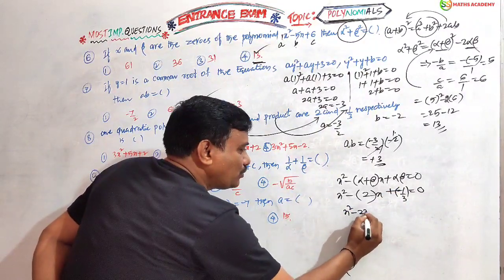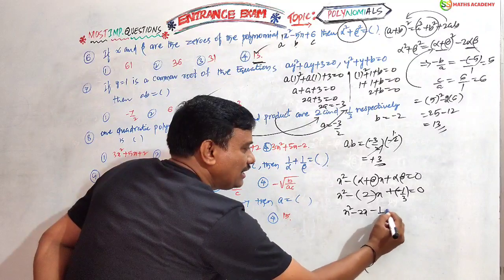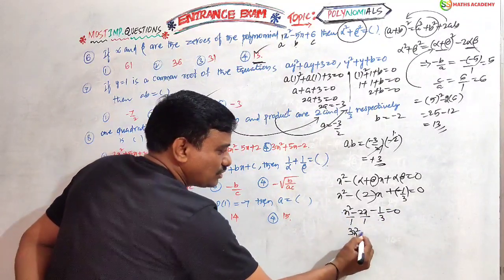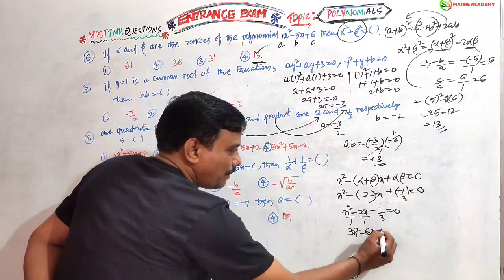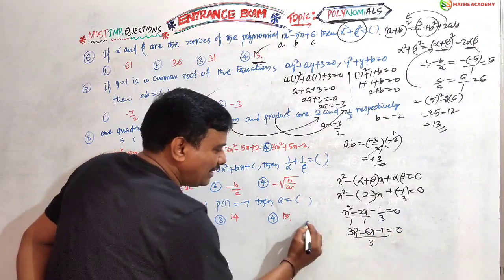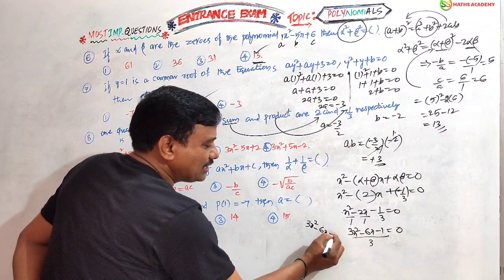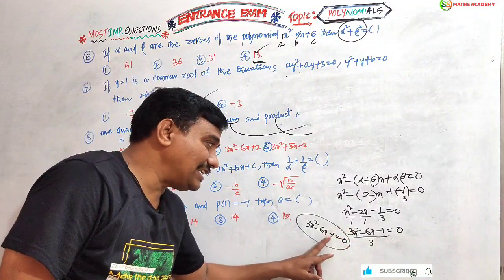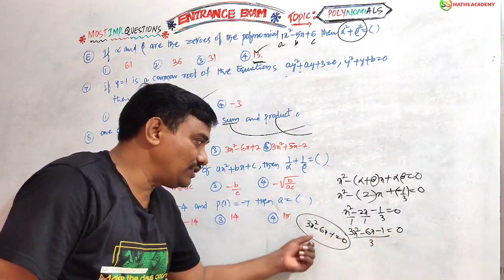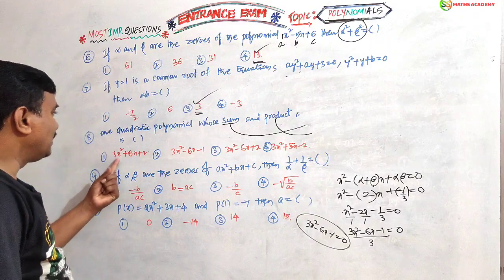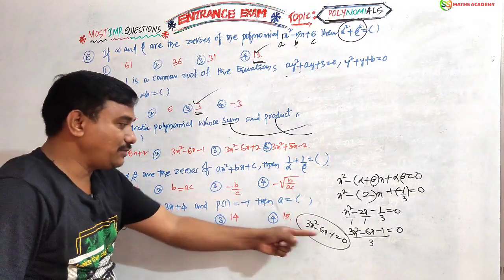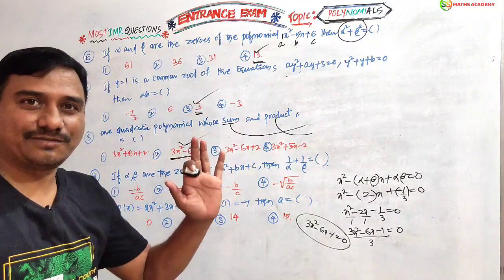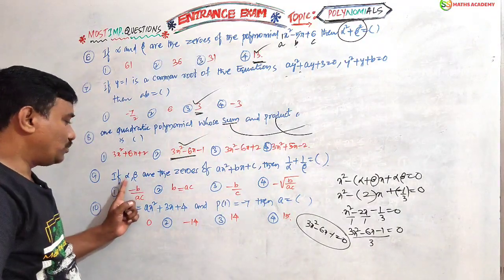x square minus 2x plus, into minus, minus 1 by 3 equals 0. Do the cross multiplication or LCM. 3 into x square, 3x square. 3 into 2, 6x. Minus 1 by 3 equals 0. Finally, 3x square minus 6x minus 1 equals 0, where 3 into 0 is 0. This is the answer. Finish answer, dear friends.